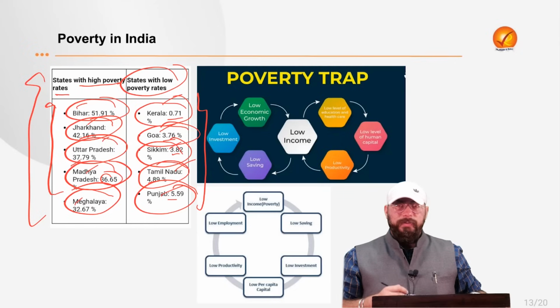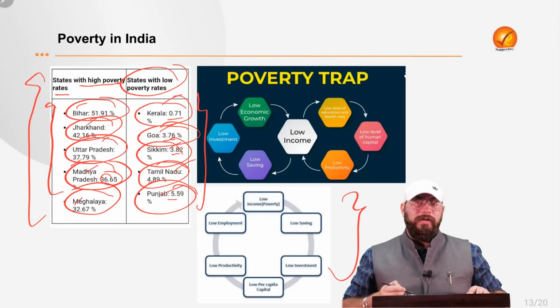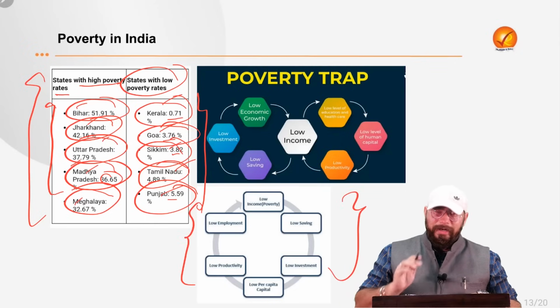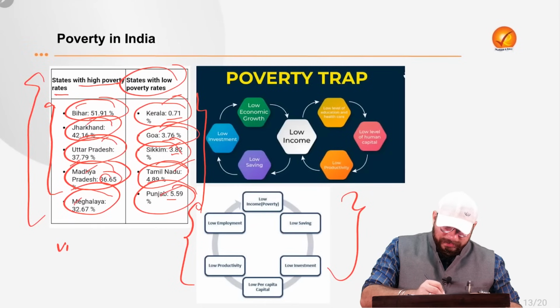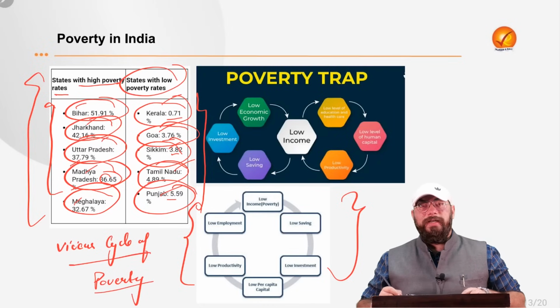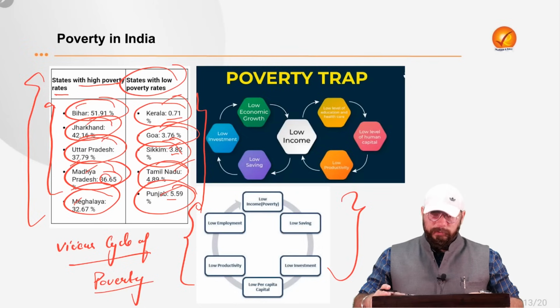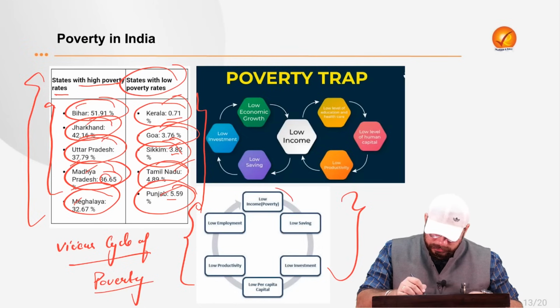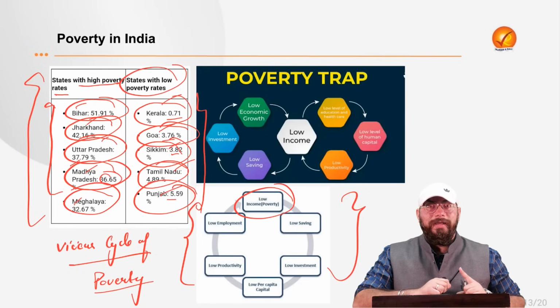Now, these images which I have included, first of all, this image, right? Now, this image, first of all, let me give a name to it. It reflects the vicious cycle of poverty. Now, what is vicious cycle of poverty? Let us see it. First, let's say you are having lower income. Your income is very low. You will be considered poor, definitely, yes.